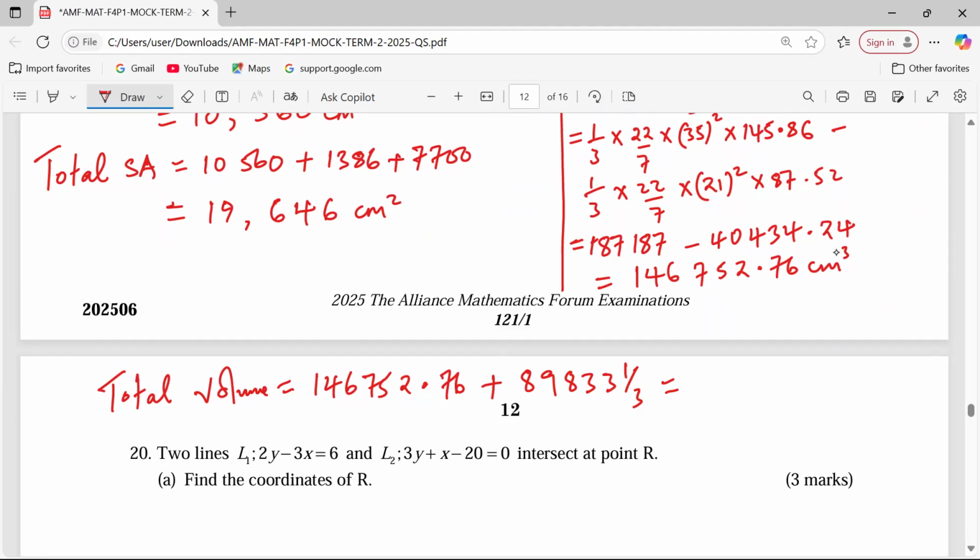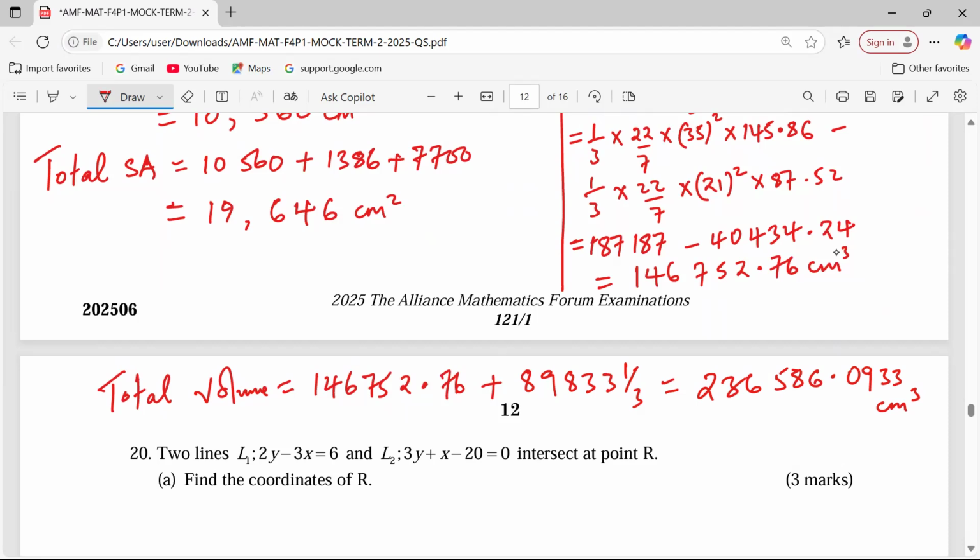This is giving us 236,586.0933 cubic centimeters. So that is now the exact volume.